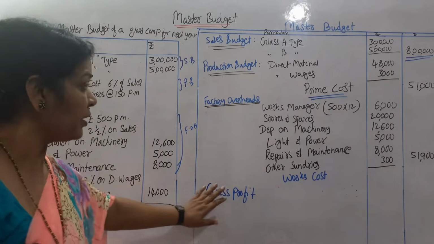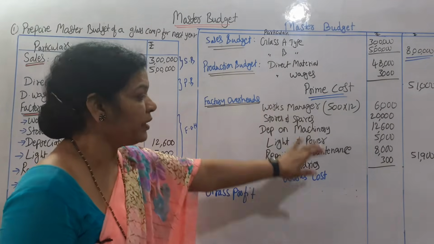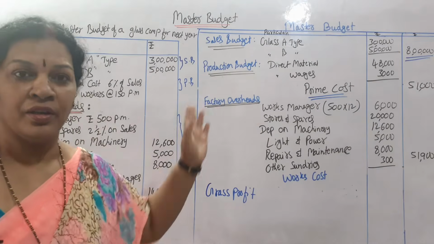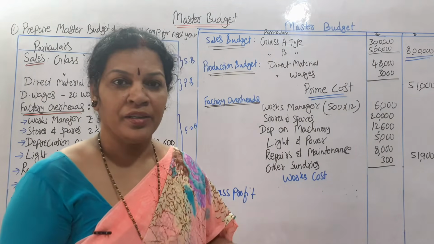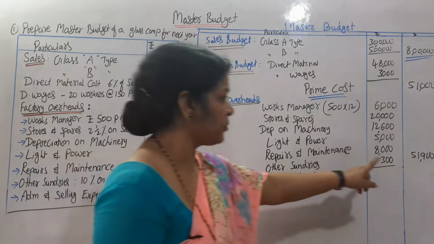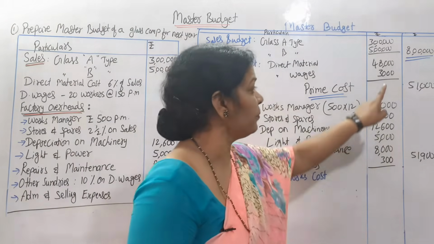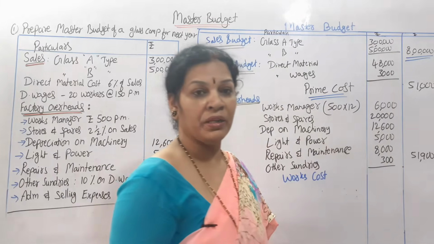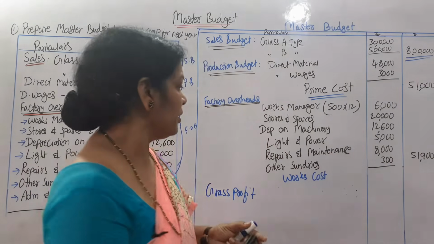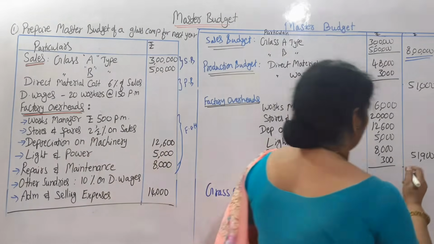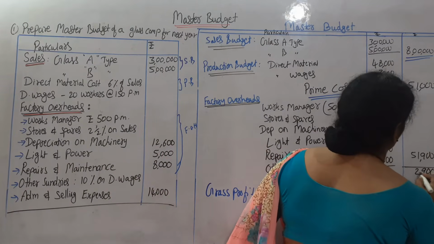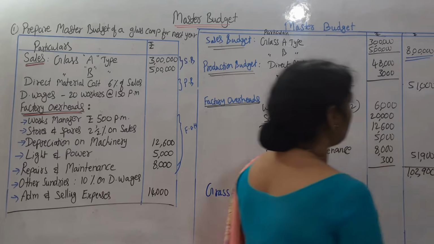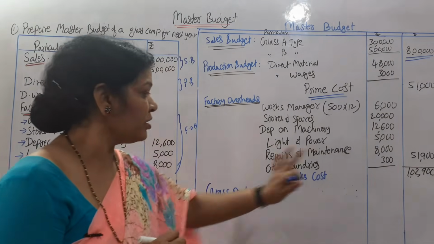Gross profit, how do you get? Gross profit is sales minus works cost. Total sales we have done 8 lakh. Next, what else cost we have spent? Total spent we have cost of 51,000 and 51,900. Together it is works cost. So together it is 1,02,900. Okay. So this is works cost.